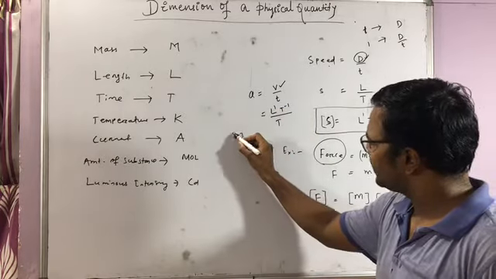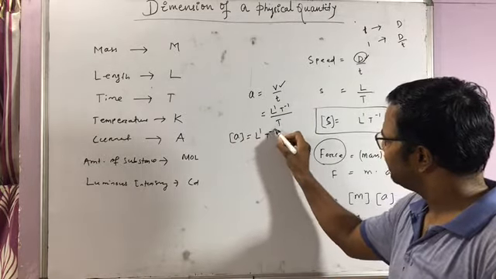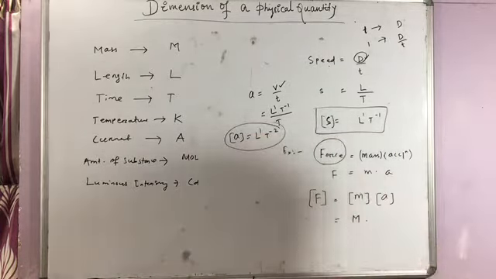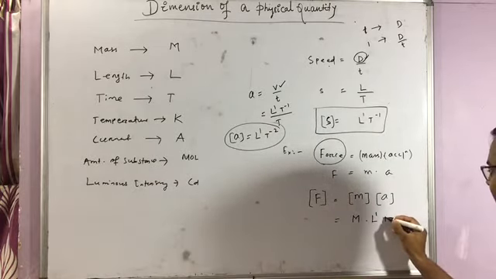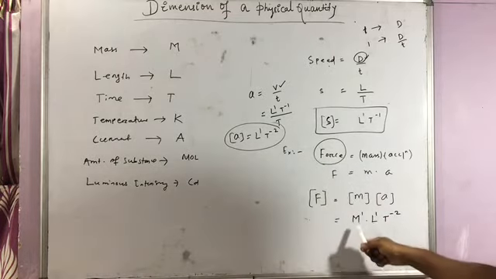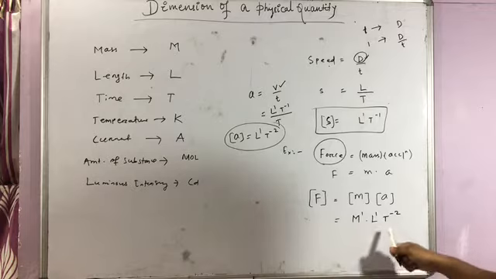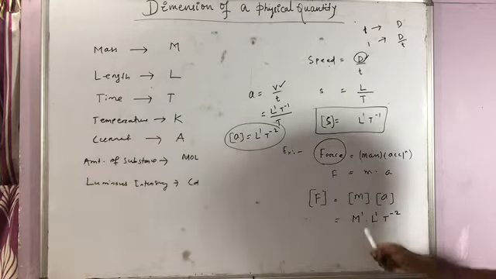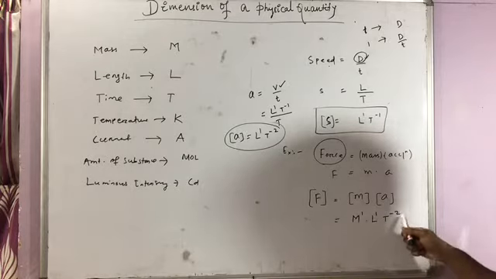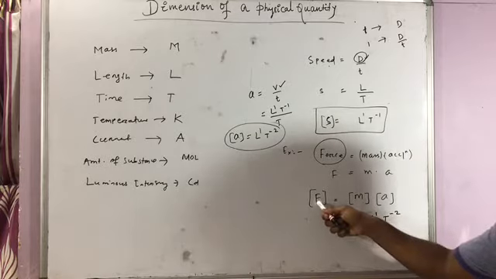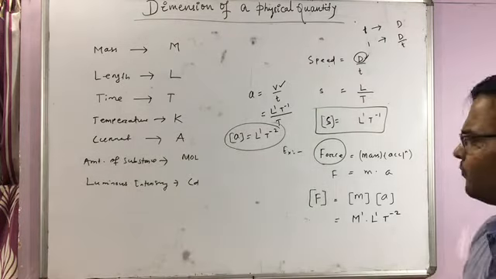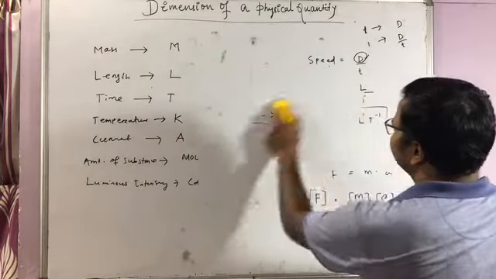So the dimension of acceleration I am getting is L1 t minus 2. Now you can take this dimension of a and put it here, which is L1 t minus 2, and which is m1. So the dimension of force is m to the power 1, L to the power 1, t to the power minus 2. It means the dimension of m is 1, L is 1, and t is minus 2 to represent the physical quantity force. And the dimensional formula for force is this one. Clear?